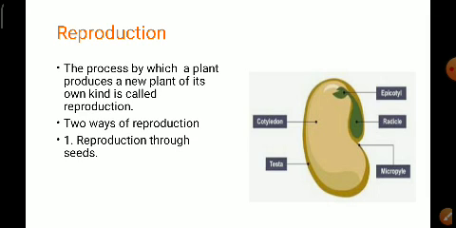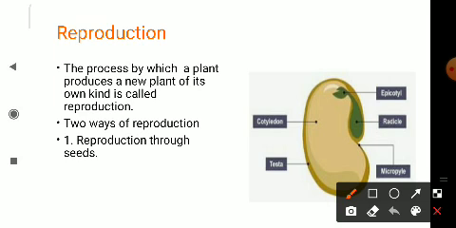You will notice that a small black spot is present on the seed, and that is called the micropyle. Here you can observe the small black spot on the seed. It is called the micropyle. So what is the micropyle, children?